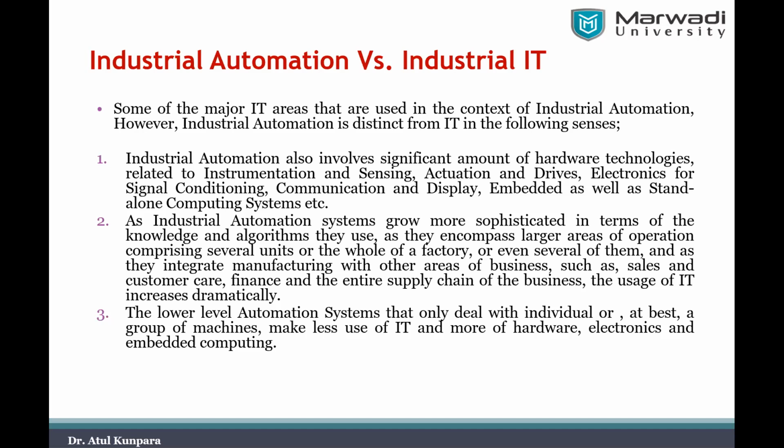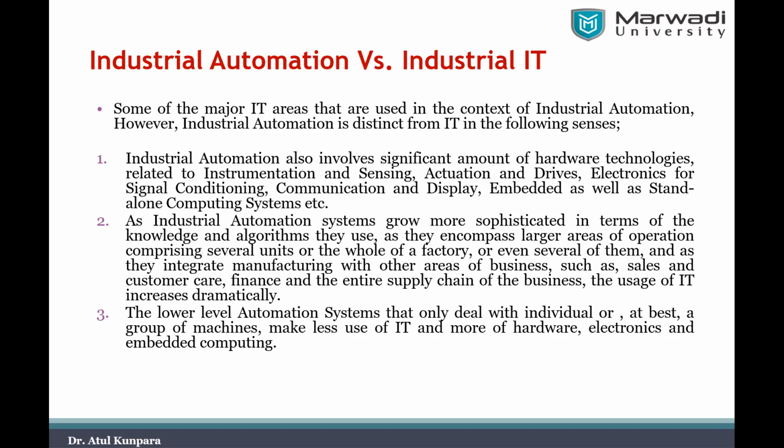The very first thing you can say is that industrial automation involves a significant amount of hardware technologies related to instrumentation and sensing, actuations and drives, and electronics for signal conditioning, communication and display. Some embedded systems are also required.